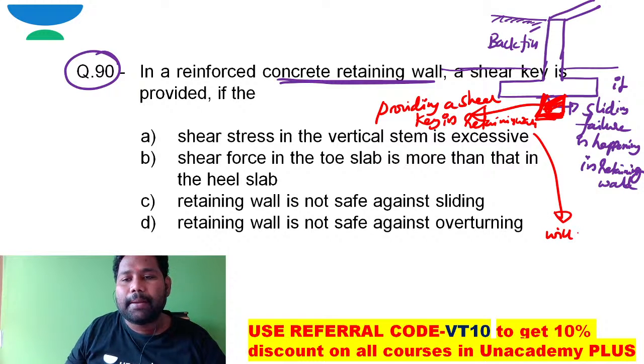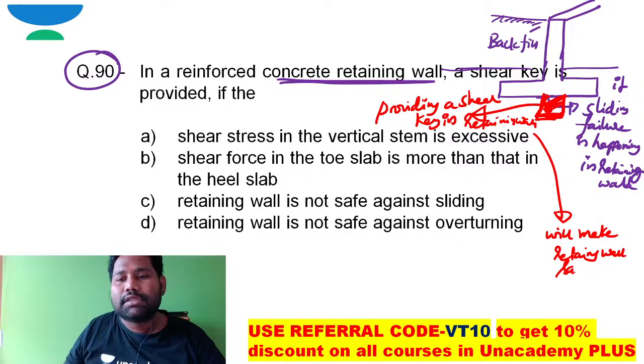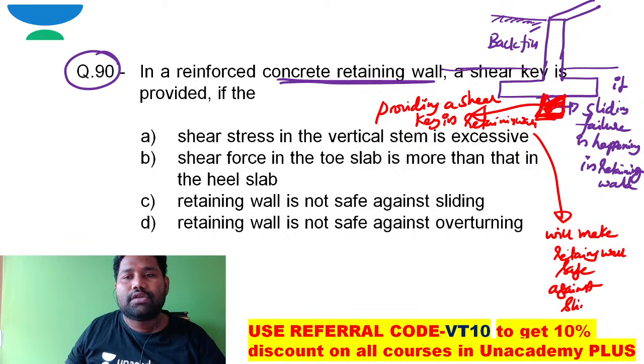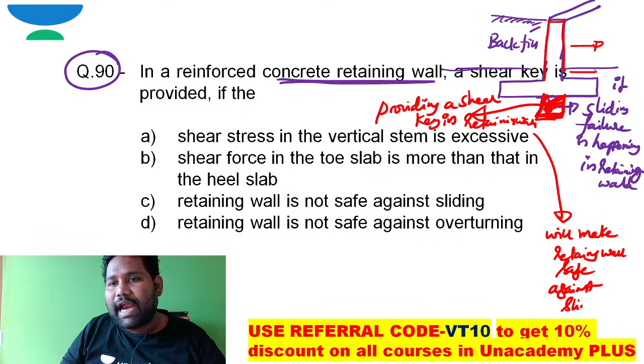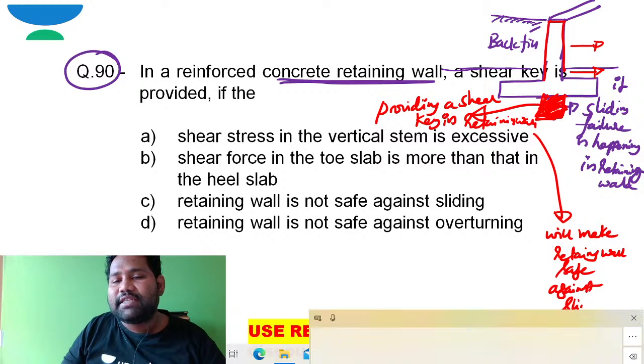If this retaining wall needs to move laterally in this direction, the movement is stopped by this shear key, because the shear key is embedded inside the ground.